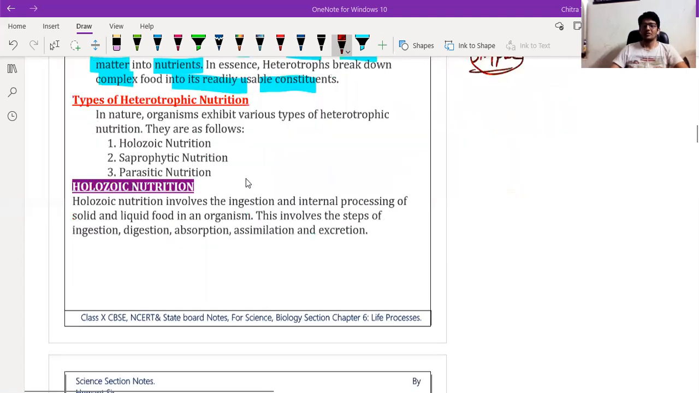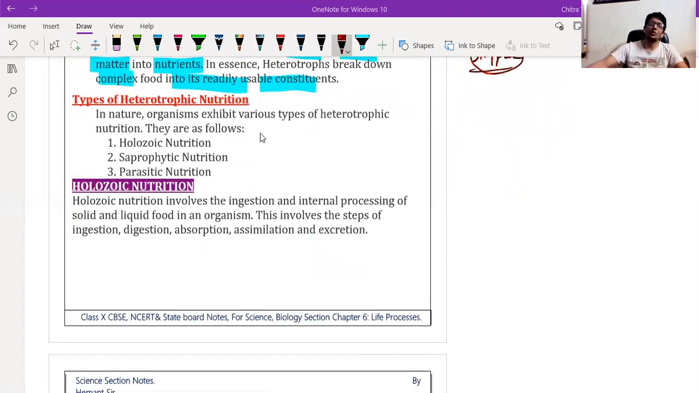So now we will discuss the types of heterotrophic nutrition. On the basis of mode of nutrition, heterotrophic nutrition is again classified into three categories. We'll discuss in short today because we have 8 minutes left to complete our session. Then we'll discuss holozoic nutrition in detail in the next lecture.